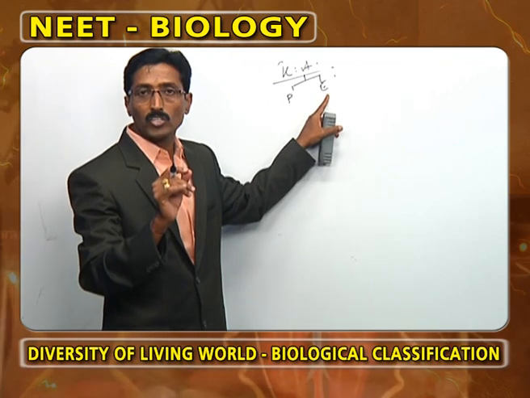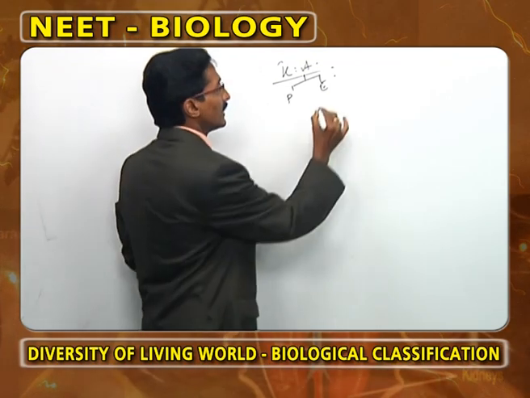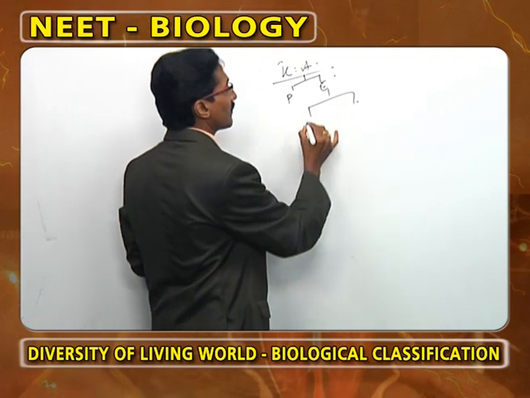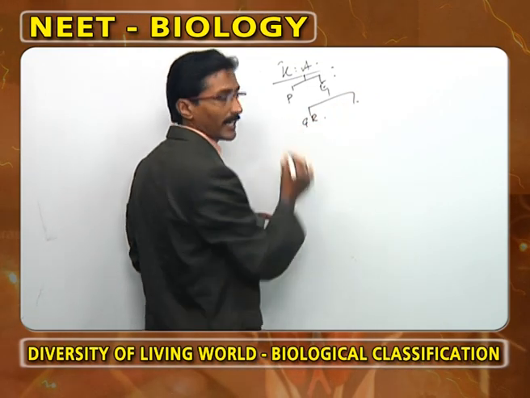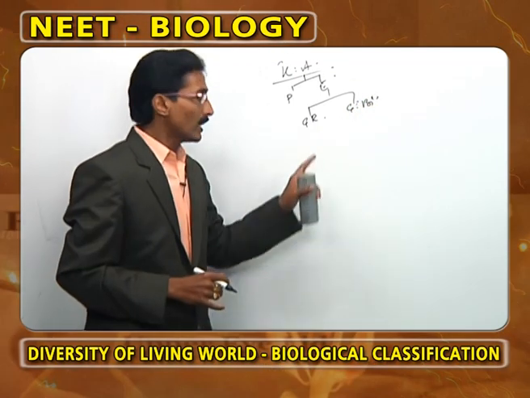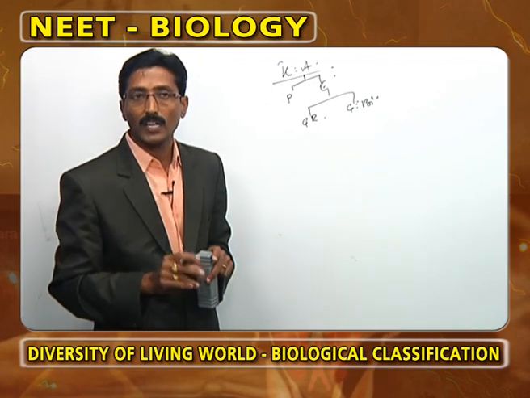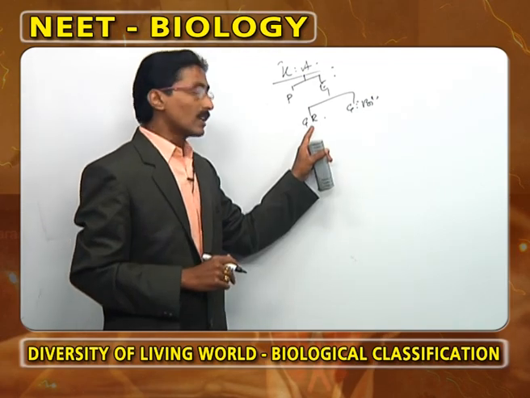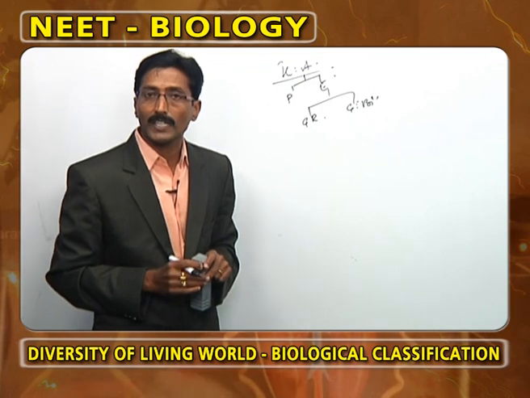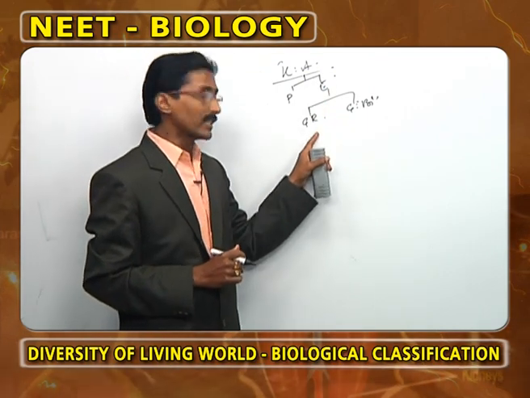Now, what about the Eumetazoa? In the Eumetazoans, we have to observe tissues, organs and organ systems. The Eumetazoa is classified into two grades. One we call radiata and the second one we call bilateria. Now, what is the other name of radiata? Diploblastica. Two germ layers are present. What is the best example for the grade radiata? Phylum Cnidaria.